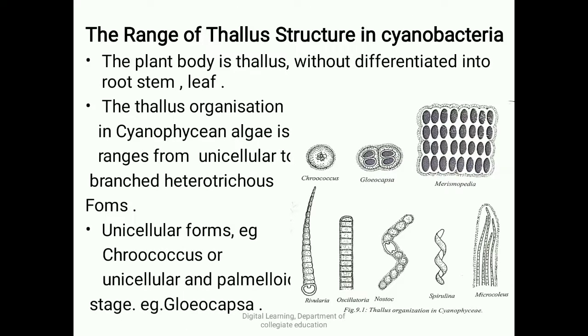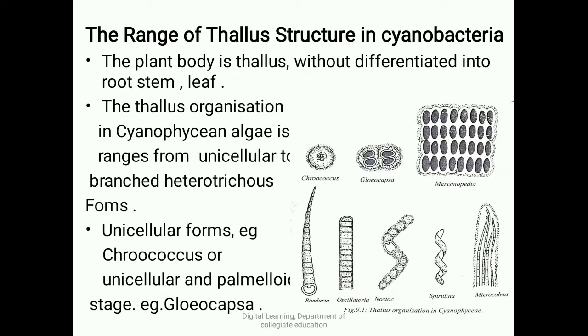Coming to the next slide, the next subheading is the range of thallus structures in cyanobacteria. We have discussed that the plant body here is a thallus. What is a thallus? A plant body without differentiation into root, stem and leaf.